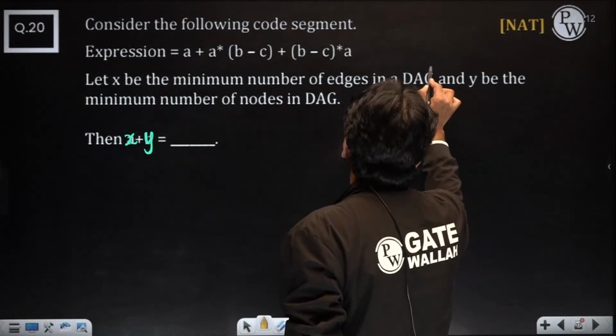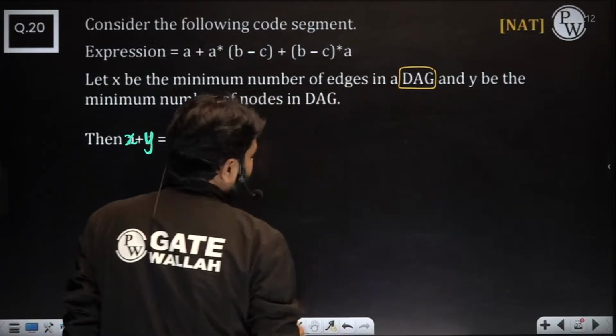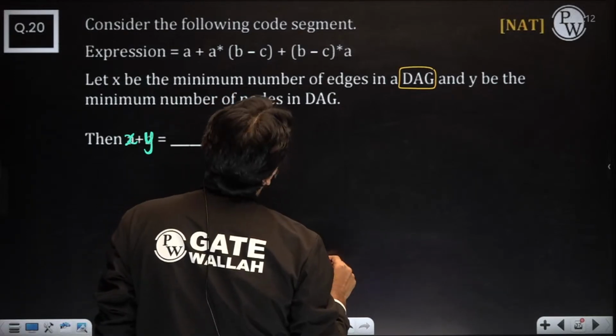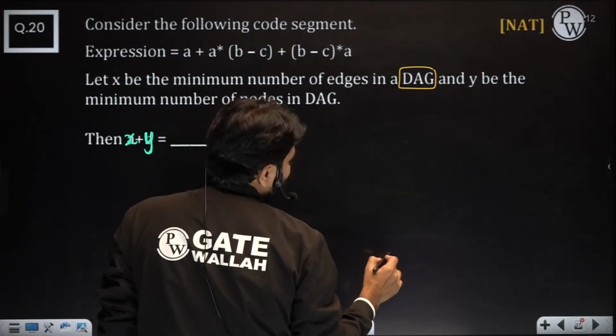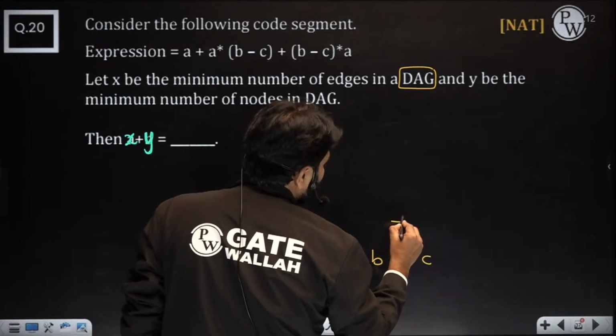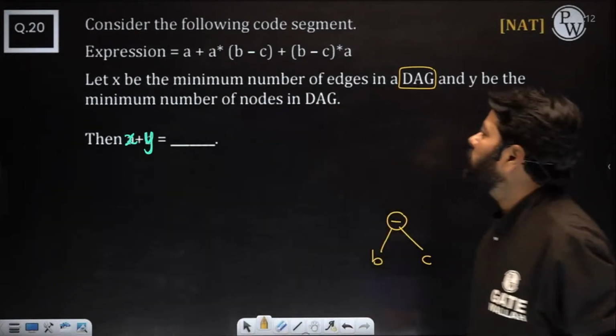Got the X plus Y value? What is the DAG? You need to construct the DAG, right? So how do you construct the DAG? Just keep something like this. BC, right? Okay, this time ABC will work, but that's fine. BC, you need to do subtraction. Okay, we will do that. So how many times do you want to use it?